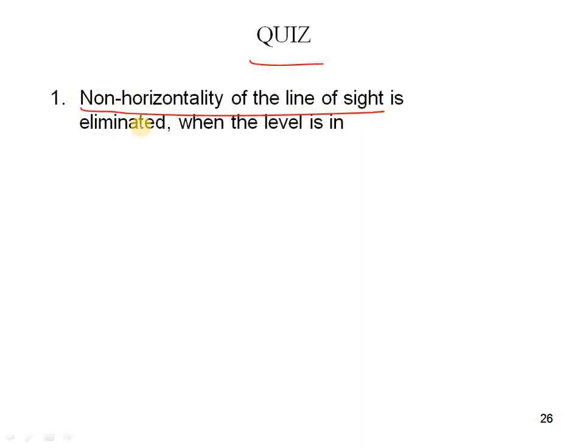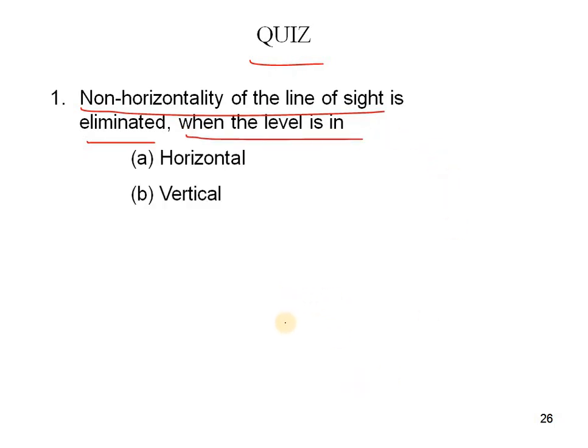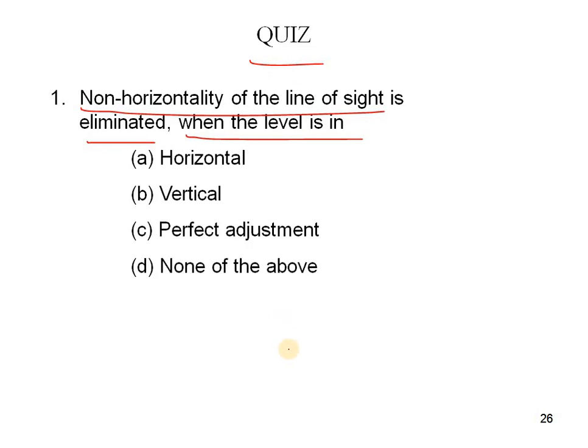Non-horizontality of the line of sight is eliminated when the level is in: A, horizontal; B, vertical; C, perfect adjustment; D, none of the above. So what is the answer? Let us see. The answer is C: only in perfect adjustment is the non-horizontality of the line of sight eliminated.